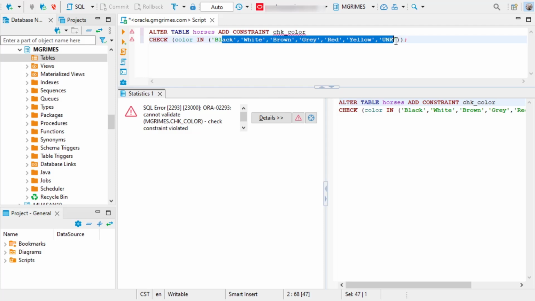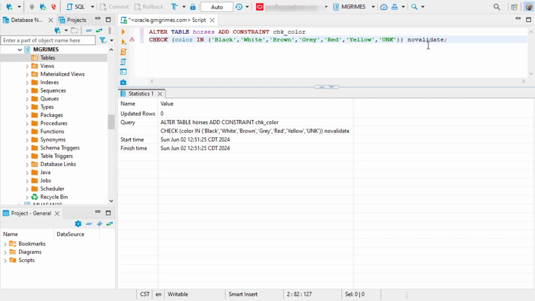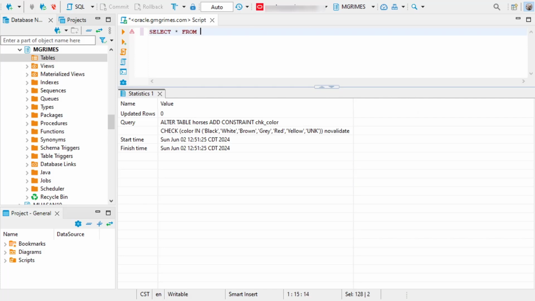Okay, so if we wind up in this situation, there's kind of two different approaches we could take. One, we could modify the existing data values to make sure they are not going to violate this domain constraint, or we could add a command here at the end that says no validate. This is going to say for any existing data, we don't enforce this constraint, but no new data going forward would be allowed to violate this constraint. So if we add this no validate command at the end, we are able to put this constraint in place.